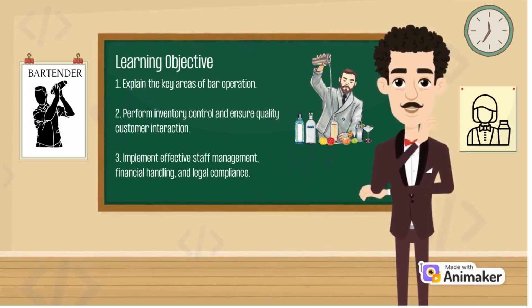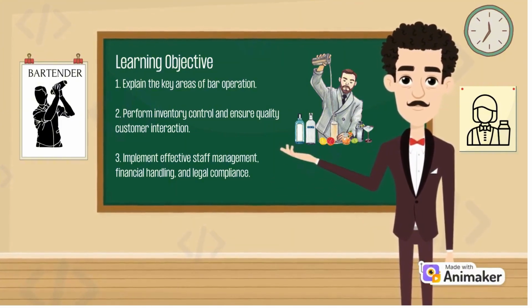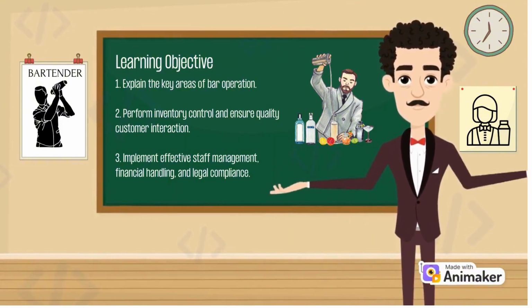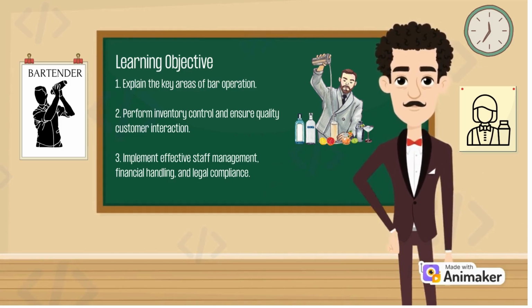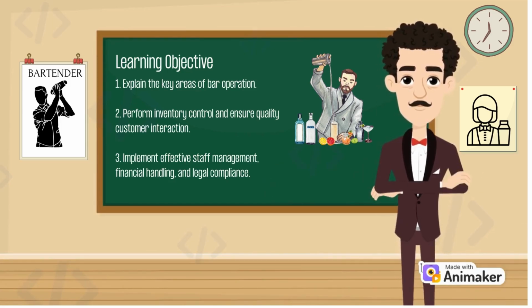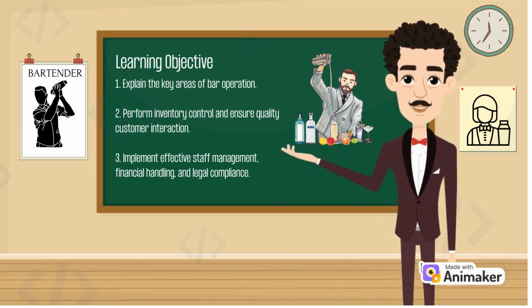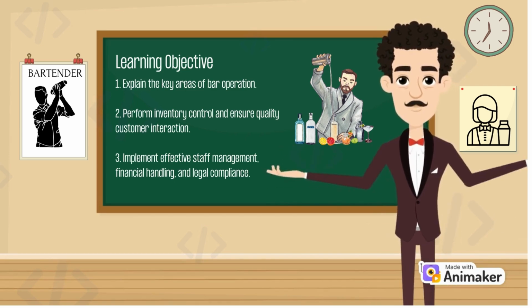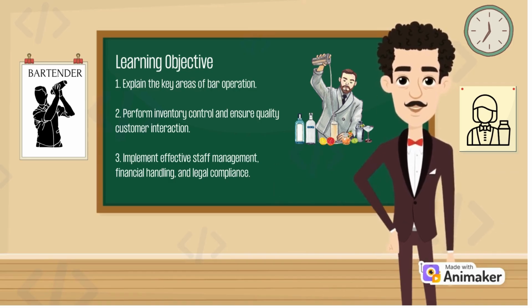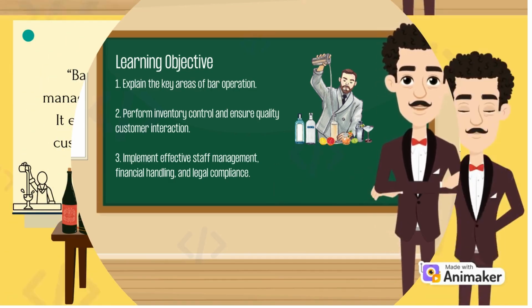And here's the learning objective. Number 1, explain the key areas of bar operation. Number 2, perform inventory control and ensure quality customer interaction. Number 3, implement effective stock management, financial handling, and legal compliance.